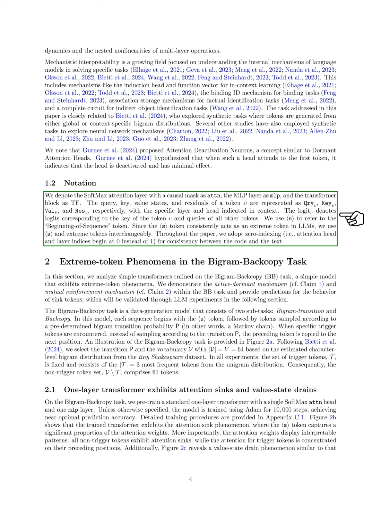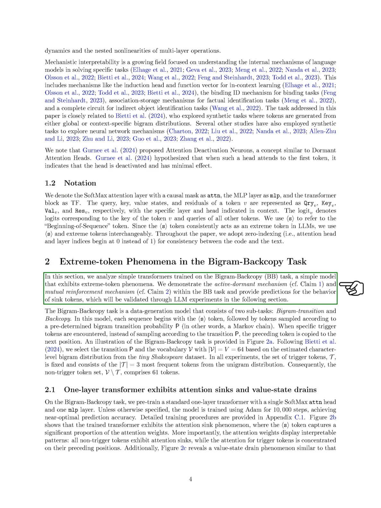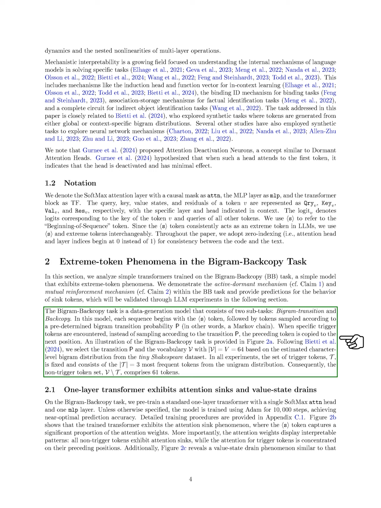Next, we analyze simple transformers trained on the bigram backcopy, BB task, which shows extreme token phenomena. We illustrate the active-dormant mechanism and mutual reinforcement mechanism within the BB task and predict the behavior of sink tokens, which we will validate through LLM experiments later. The bigram backcopy task consists of two subtasks, bigram transition and backcopy. Each sequence starts with the S token, followed by tokens sampled based on a set bigram transition probability, resembling a Markov chain. When specific trigger tokens appear, we copy the preceding token to the next position instead of sampling.